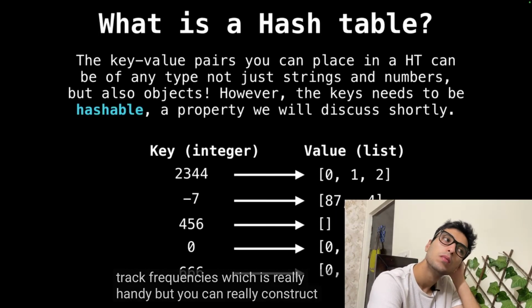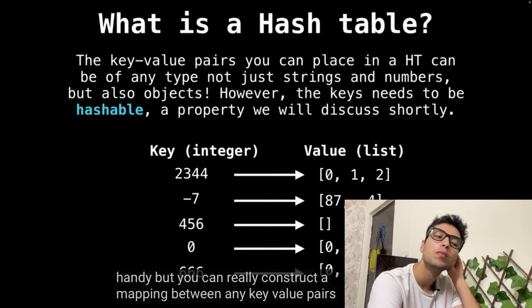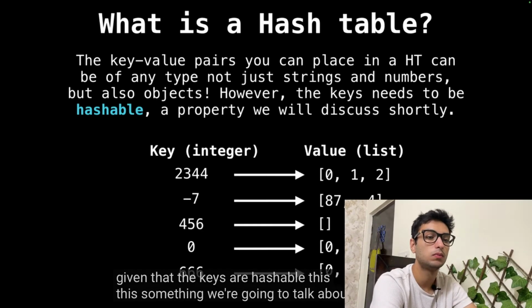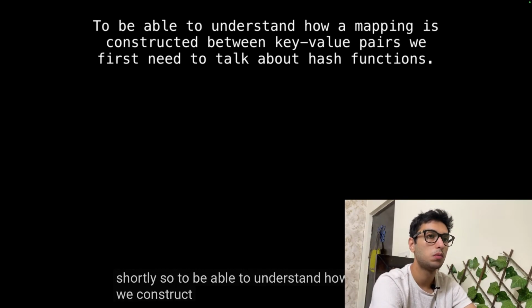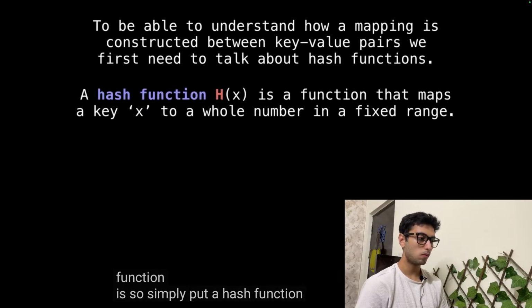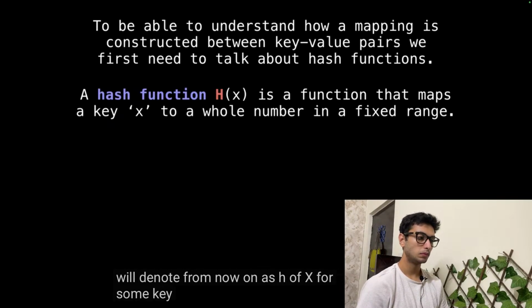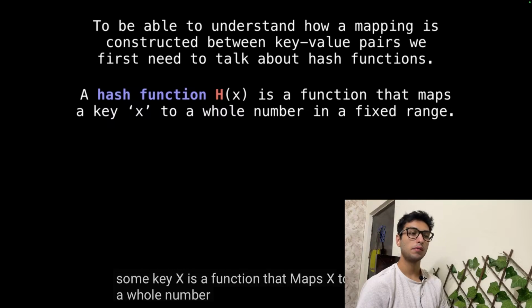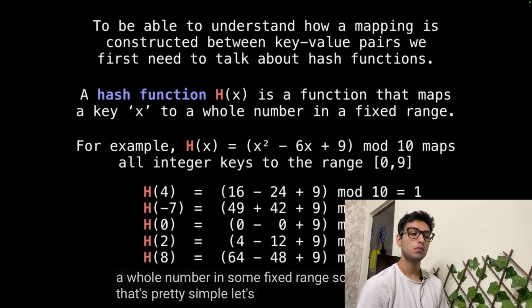But you can really construct a mapping between any key value pairs, given that the keys are hashable. This is something we're going to talk about shortly. To understand how we construct the mapping within a hash table, we need to understand what a hash function is. Simply put, a hash function, which I will denote from now on as h of x for some key x, is a function that maps x to a whole number in some fixed range. That's pretty simple. Let's have a look at an arbitrary hash function.